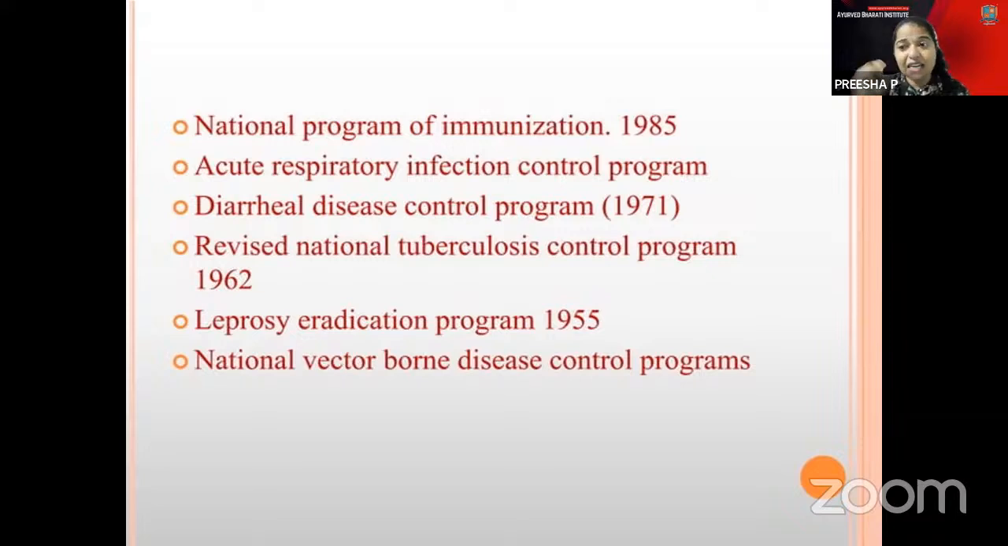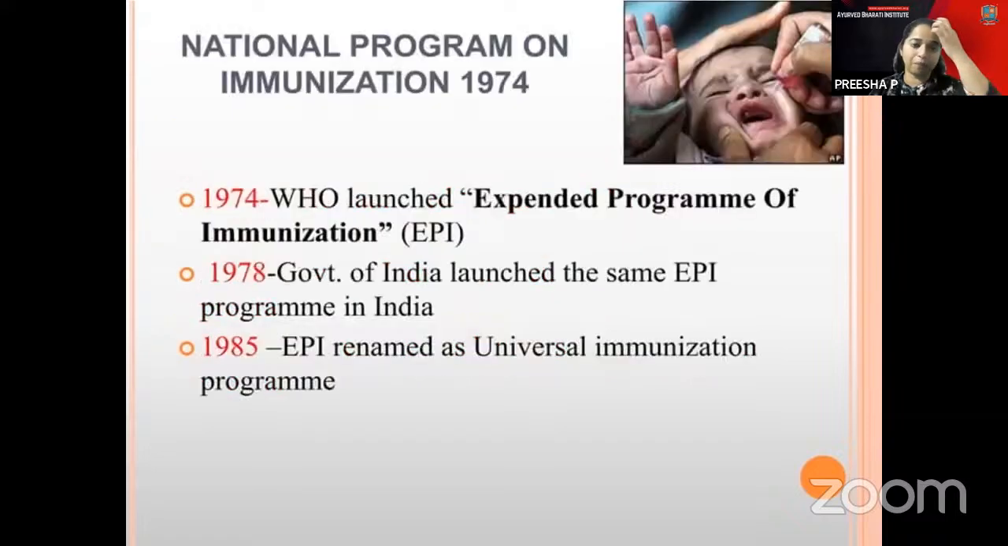So it was in the year 62. So 62 tuberculosis, or 62 tubes, like that you can remember. 62 is the National Tuberculosis Control Program. There is the National Program on Immunization, which was in the year 1974. There is the Expanded Program of Immunization, or the EPI program, here.